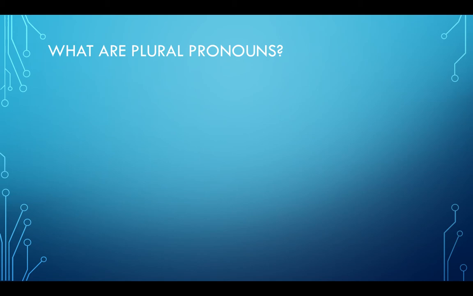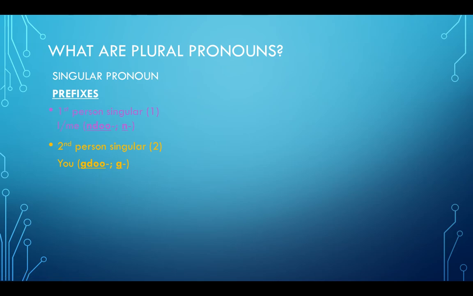What are plural pronouns? We have singular pronouns, and they are represented with prefixes. First person singular, with the linguistic symbol 1 for one person, means I or me, and that is represented with ndo or n in front of your verb.